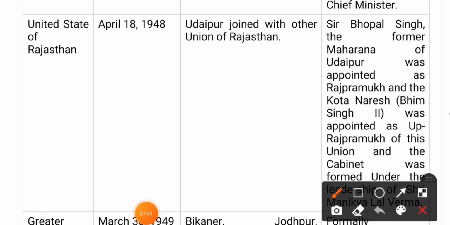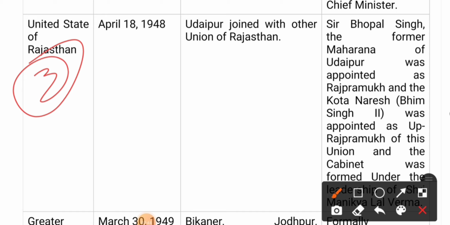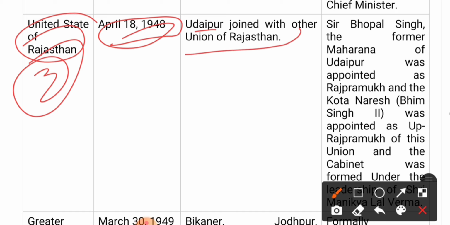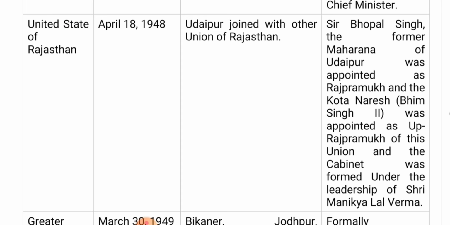Next we have the United States of Rajasthan, which was formed on April 18, 1948. Udaipur joined with the other union of Rajasthan. The main contributor for this was Sir Bhopal Singh, the former Maharana of Udaipur, who was appointed as the Raj Pramukh, and Kota Naresh Bhim Singh II was appointed as Up Raj Pramukh of the Union. The cabinet was formed under the leadership of Sri Manikyalal Verma.